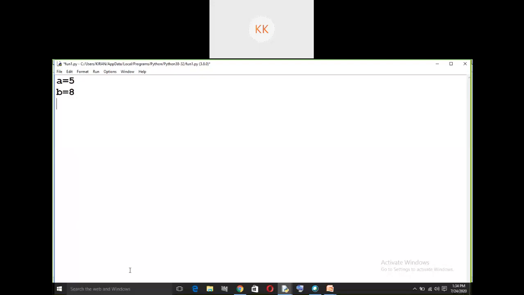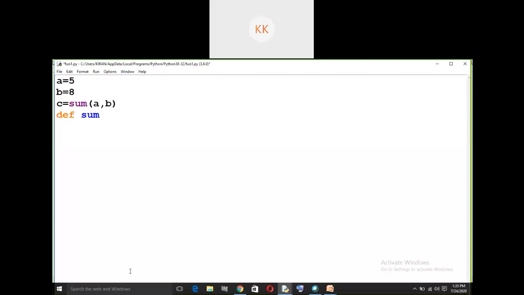Here I will write c is equal to sum of a, b. I did not define sum yet. After that I can do it.